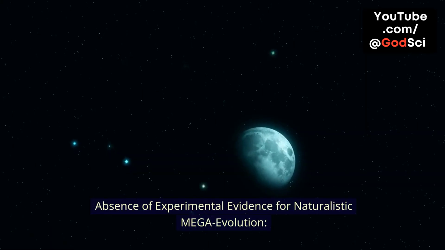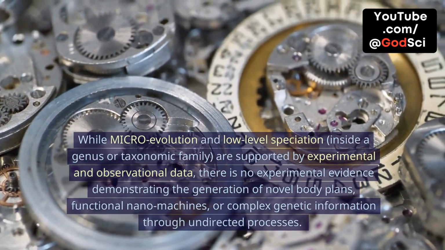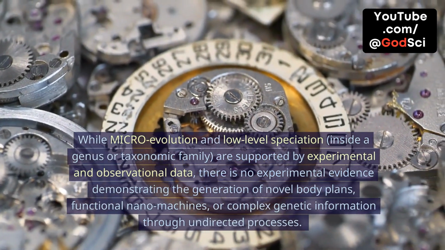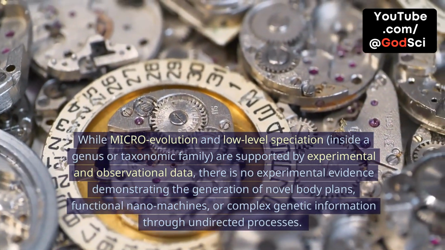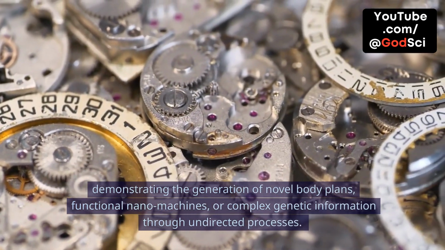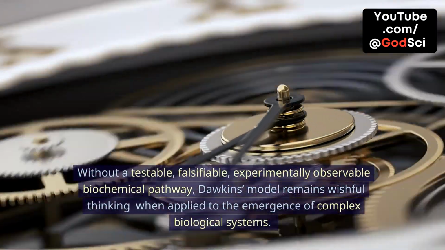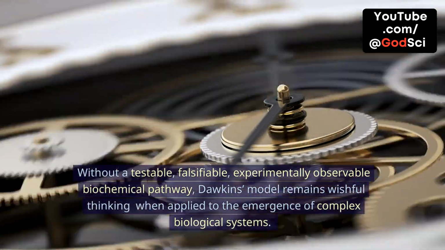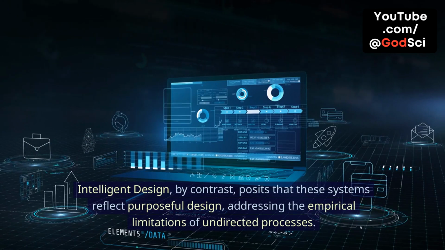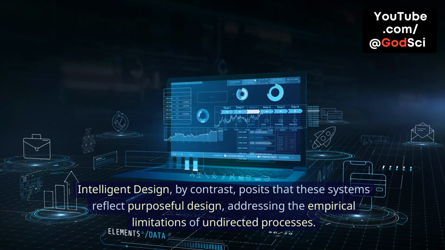Absence of experimental evidence for naturalistic mega-evolution, while microevolution and low-level speciation inside a genus or taxonomic family are supported by experimental and observational data. There is no experimental evidence demonstrating the generation of novel body plans, functional nanomachines, or complex genetic information through undirected processes. Without a testable, falsifiable, experimentally observable biochemical pathway, Dawkins's model remains wishful thinking when applied to the emergence of complex biological systems. Intelligent design, by contrast, posits that these systems reflect purposeful design, addressing the empirical limitations of undirected processes.